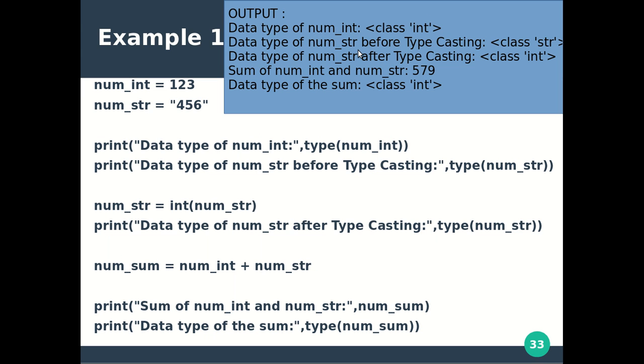Then the value of num str before typecasting, it is in double quotes form, so its type is string. Then the data type of num str after typecasting becomes an integer. Previously it was str, now it becomes an integer. Then the addition of num int and num str is 579, because the addition of 123 plus 456 is 579. Then the type of this num sum becomes an integer. So this is an example of explicit type conversion.